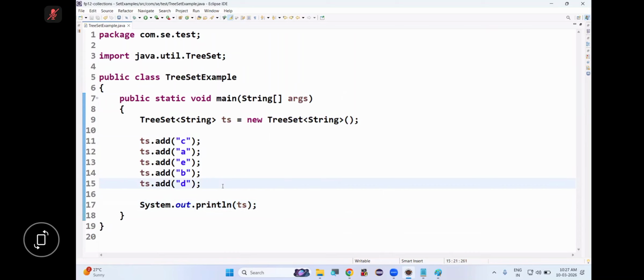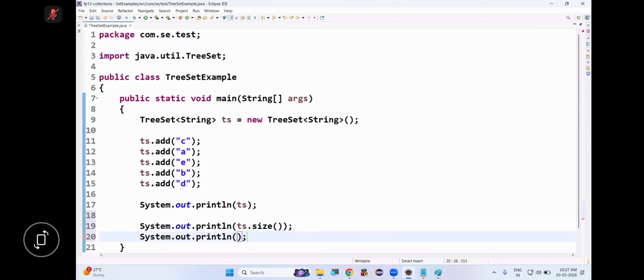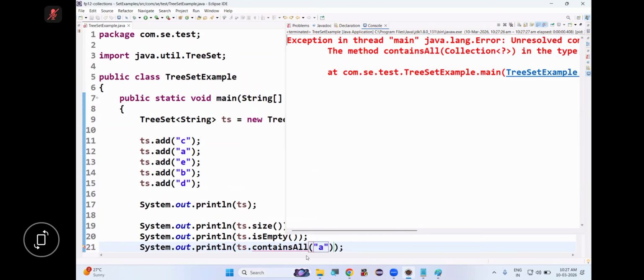So duplicates are not allowed. Insertion order is not preserved because objects are stored according to sorting order. Only homogeneous objects are allowed. Null insertion is not allowed. All these points are clear. Now remaining methods are the same. For example, we have a method called size, a method called isEmpty, a method called contains. You can see all these methods are there.